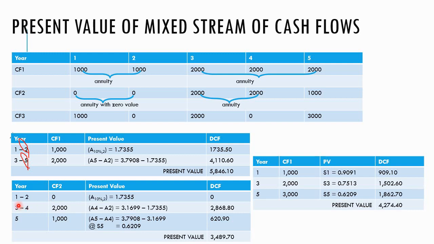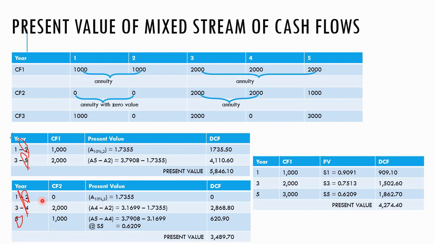So you start off with year 1 to year 2, year 3 to year 4 because it is 2,000, and year 5 stands as its own because it doesn't have any repetitive cash flow. As usual, I would like you to look at the end figures here: 2, 4, 5.